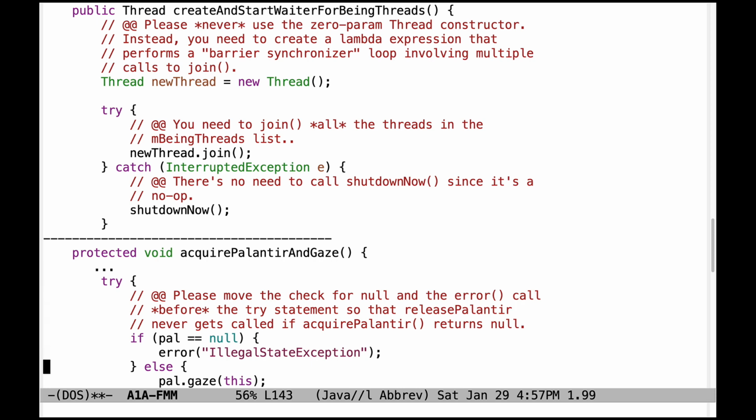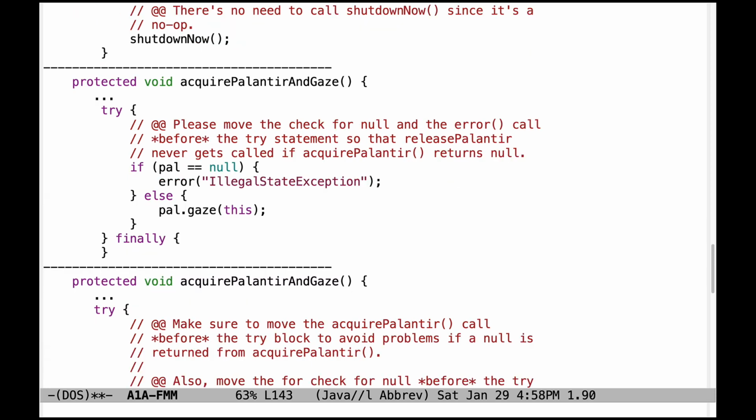Let's now turn our attention to the acquire, palantiri, and gaze method, which is from the other file. Make sure that you don't do checks for null and don't do the error calls in the try statement. Instead, you want to hoist those things out of the try statement. And that way you can ensure that the release palantiri method is never called if acquire palantiri returns null.